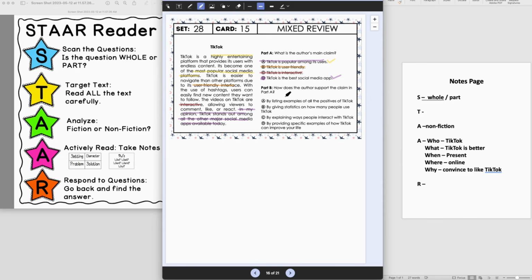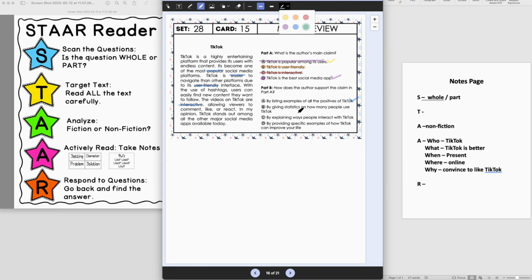Okay, so now that we've decided that D is the answer choice, part B is going to ask us to figure out how does the author support the claim? Okay, so what pieces are they using to support this claim? So I'm going to clear off these highlights so I can go back and do some text evidence looking for just part B. All right, let's look at part B. By listing examples of all the positives. Okay, well, it is listing a lot of positives. It talks about it being popular. It says that it's easier to navigate. It's user-friendly. It says that it's interactive. And so, okay, it's listing some good examples. So that one seems like a pretty good answer choice.